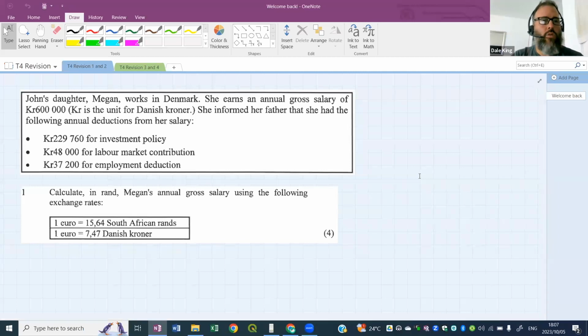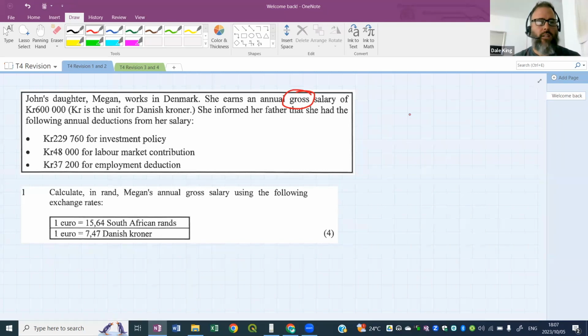All right, we've got John's daughter, Megan, who works in Denmark. She earns an annual gross salary. Now, I want to talk just now about this word gross. Just remember that. An annual gross salary of 600,000 kroner, which is the Danish currency. She informed her father that she had the following annual deductions from her salary. We see 3 annual deductions: one for an investment policy, a labor market contribution, and an employment deduction. So there they are, all 3.